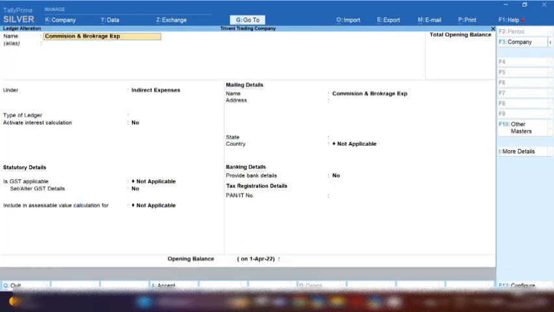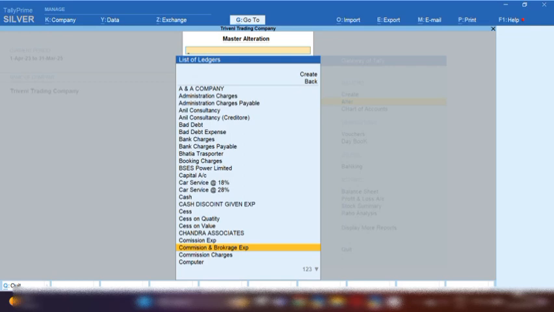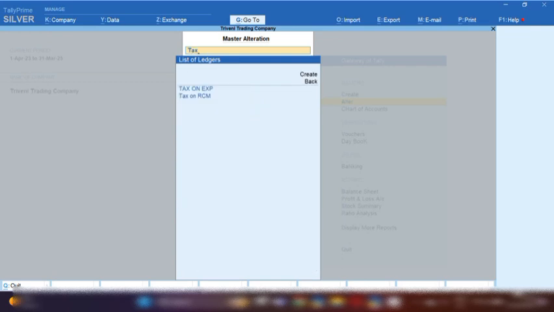The next ledger we are going to create is commission and brokerage expenses. As I told you, some person arranged transporter service for the company and has taken commission and brokerage, so we are going to pay them commission and brokerage expenses. For recording the entry we need this ledger. Under indirect expenses we will create this ledger. Why? Because when the company pays commission and brokerage, this is ultimately an indirect expense for the company.